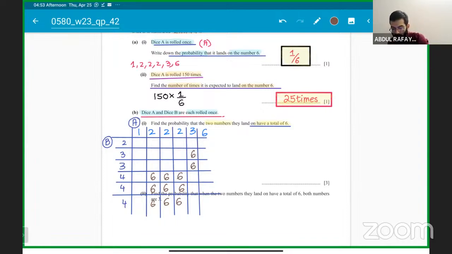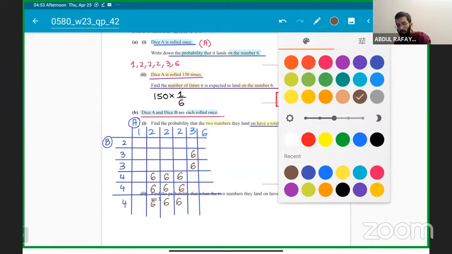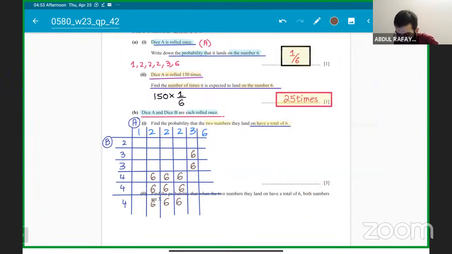Do we expect any else, guys? Think about it. If we do, the remaining are not possible, I believe. Okay, it will be 2 plus 1 is 3, 2 plus 2 is 4, 2 plus 3 is 5, 2 plus 6 will be 8. Think about if you can get any other numbers.